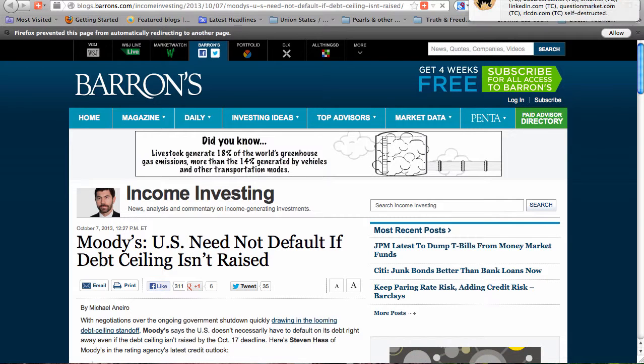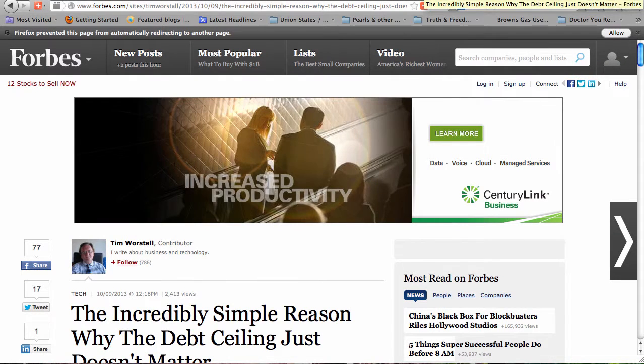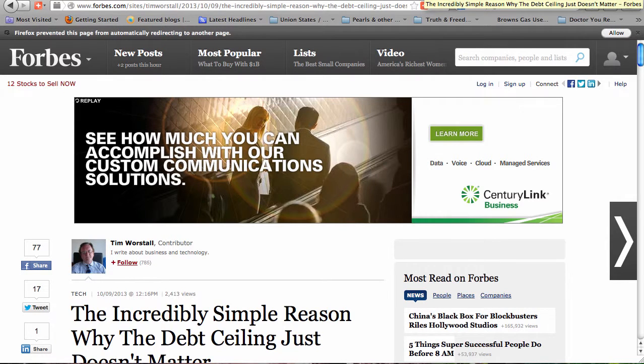The debt limit restricts government expenditures to the amount of its incoming revenues. It does not prohibit the government from serving its debt. There is no direct connection between the debt limit, actually the exhaustion of the Treasury's extraordinary measures to raise funds, and a default." End quote. The second article is from Forbes, "The Incredibly Simple Reason Why the Debt Ceiling Just Doesn't Matter."